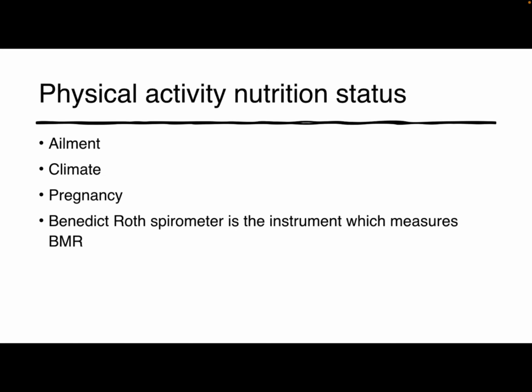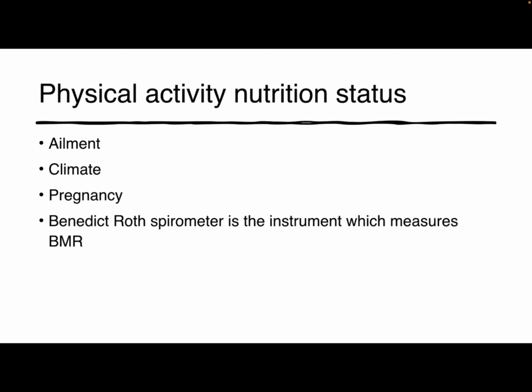Next are physical activity and nutritional status. Ailment: the energy required increases when the individual has fever. Every degree rise in temperature causes a 12 percent increase in the BMR. A person suffering from hypothyroidism has a lower BMR and is slow and sluggish in movements.